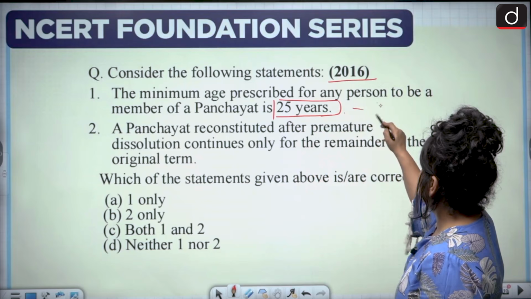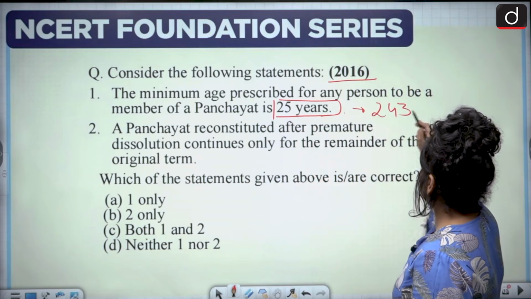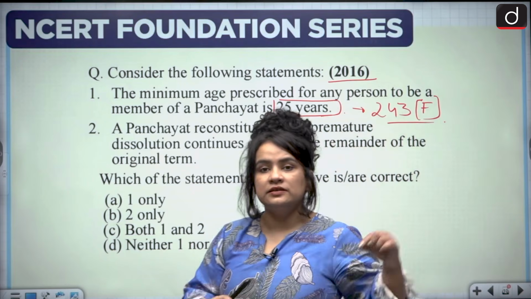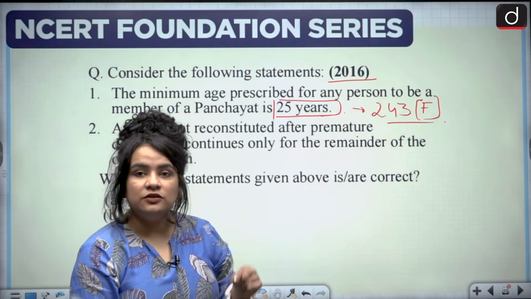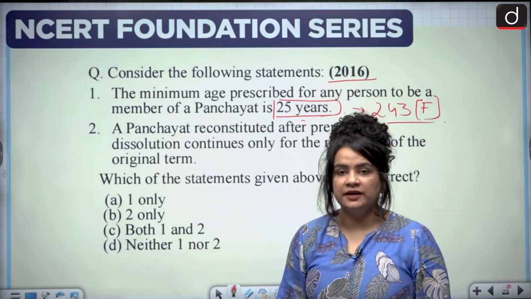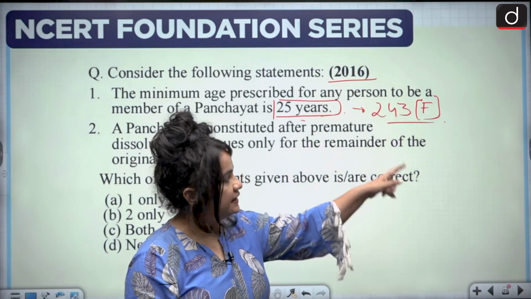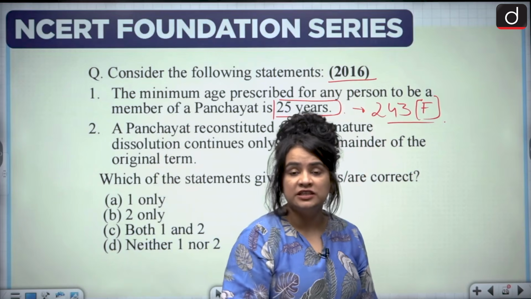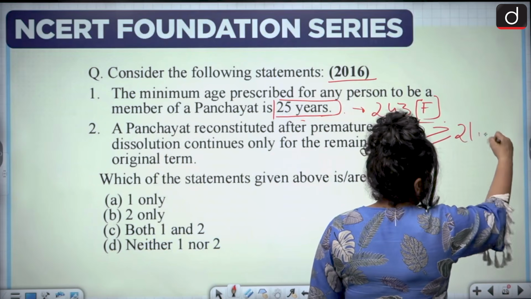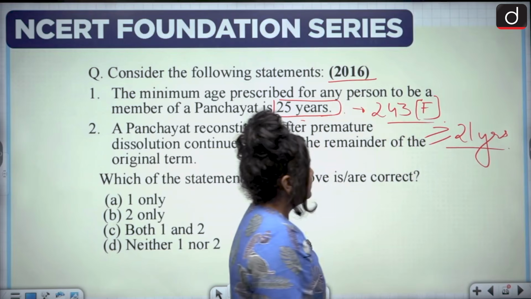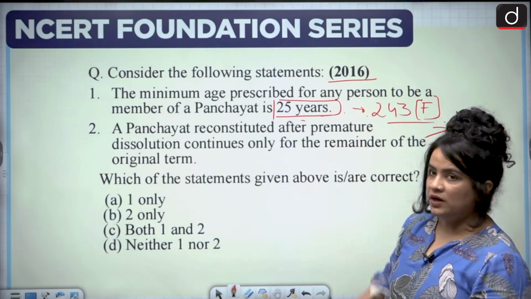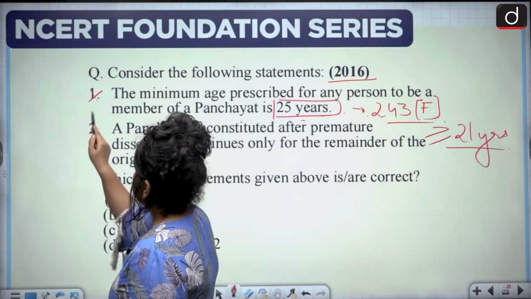Now, interestingly, Article 243F explicitly says that no person would be barred from being a member of the panchayat on the grounds that he or she is less than 25 years of age, provided the person has completed 21 years. All right. Therefore, the minimum age for a person to be a member of panchayat is 21 years. Therefore, this statement is incorrect.